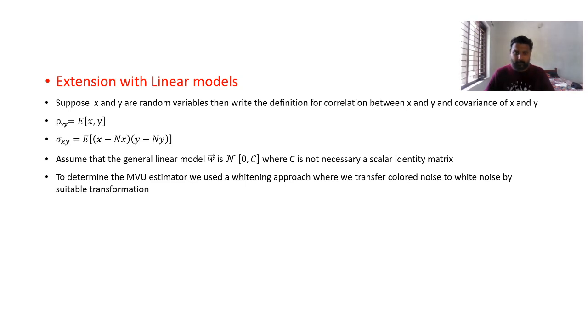Underline that word also. Sometimes the given noise will be colored noise, and we have to transform it to white noise by using a suitable transformation. One method is the linear model, and the other is an extension of the linear model.